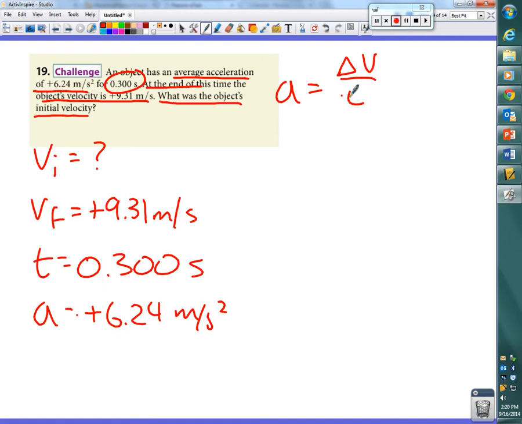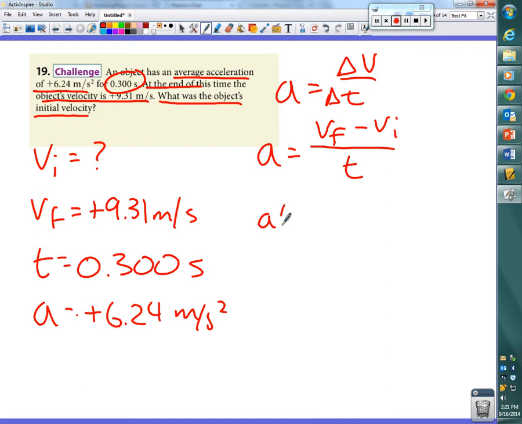So, we start off, like I said, you don't have to show me this every time we do a problem, right? That's how we define acceleration, right? Change in velocity over change in time. We said that we can make it a little bit more detailed by making it look like this. Now, it's a matter of just solving for the initial velocity. I don't really care how you do it, okay? You can plug in numbers and then manipulate the numbers how you want to, or you can manipulate the variables first and then plug the numbers in at the end. Either way.